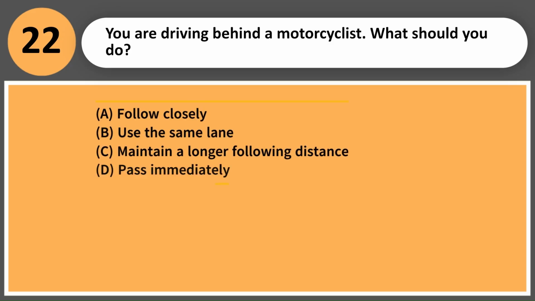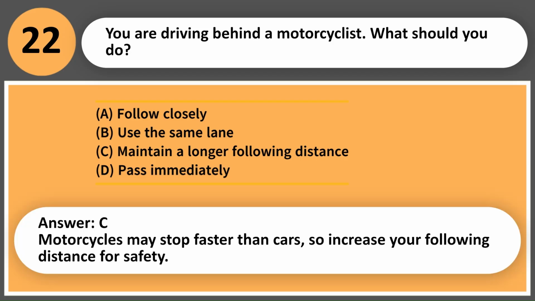You are driving behind a motorcyclist. What should you do? A. Follow closely. B. Use the same lane. C. Maintain a longer following distance. D. Pass immediately. Answer, C. Motorcycles may stop faster than cars, so increase your following distance for safety.